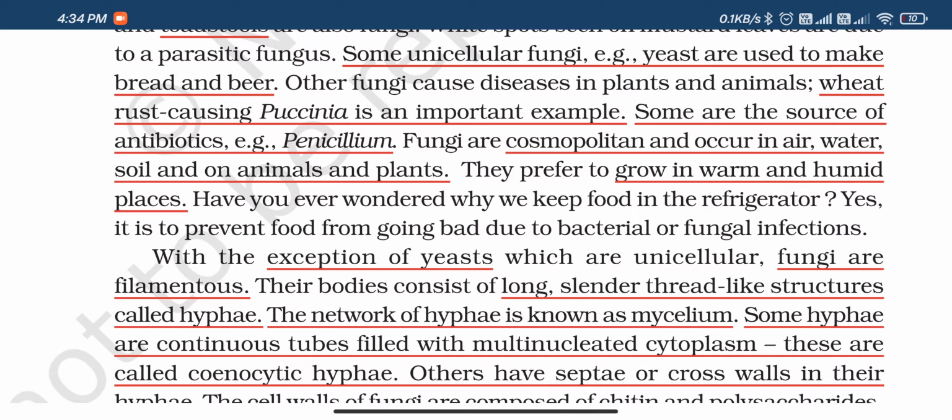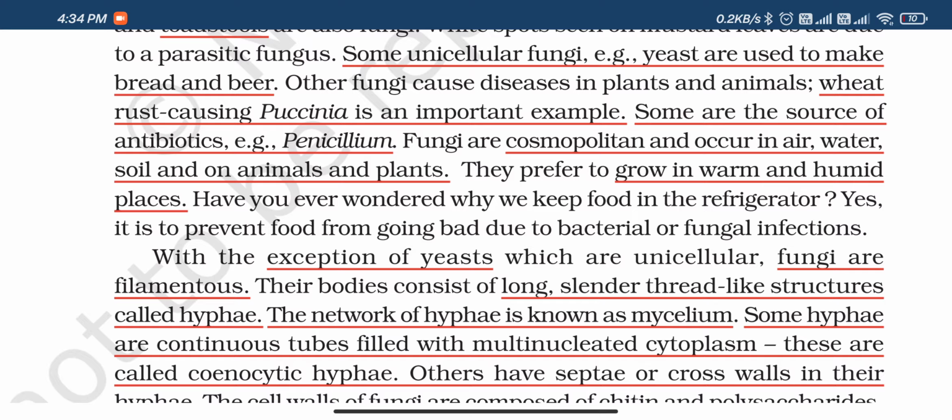See, if you have a thread-like thing which is not divided into segments, and then if we have nuclei in it, that means it becomes a multinucleated organism. Are you getting it? Maybe it's confusing a bit. Okay, let us take sugarcane. Sugarcane has internodes in it.